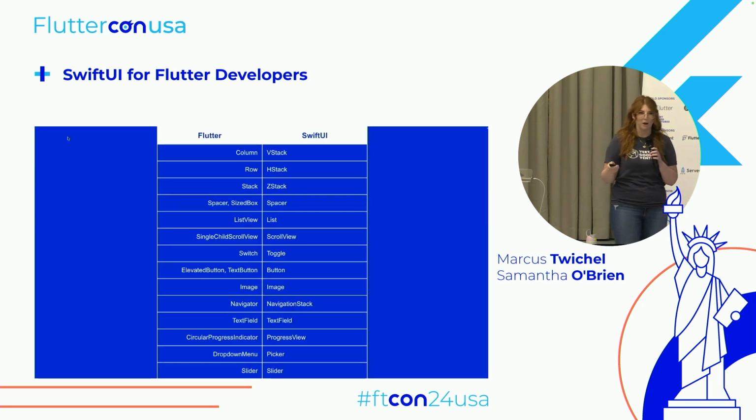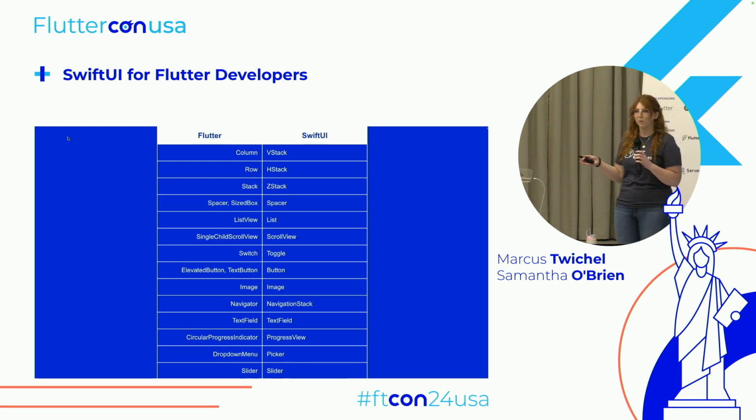So as you probably saw from that example, a lot of the widgets that you're comfortable with in Flutter have their corresponding widgets in SwiftUI, whether it's some of those core layout pieces like we saw with the column and the rows with our stacks. You also have some user interaction widgets like buttons and toggles and text inputs, as well as some of the more complex views like the progress indicators, drop downs, and sliders.